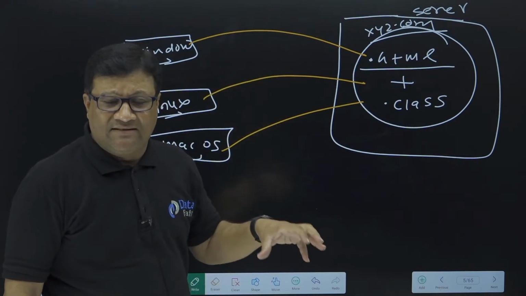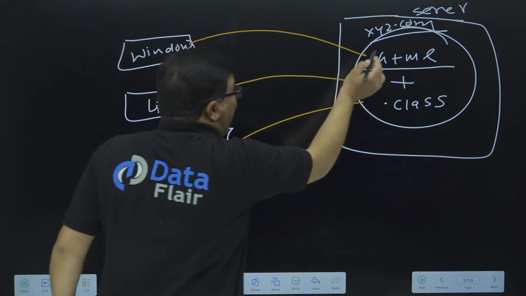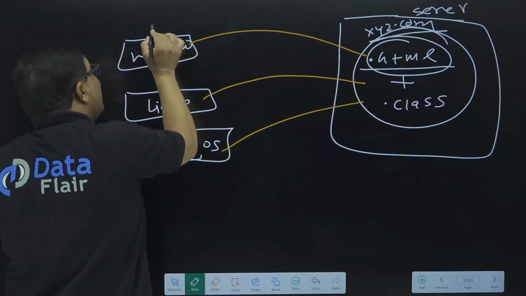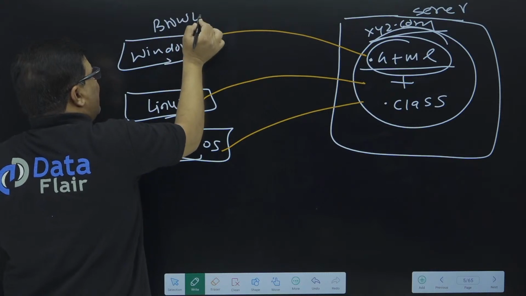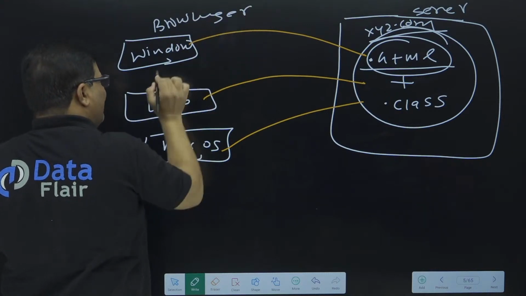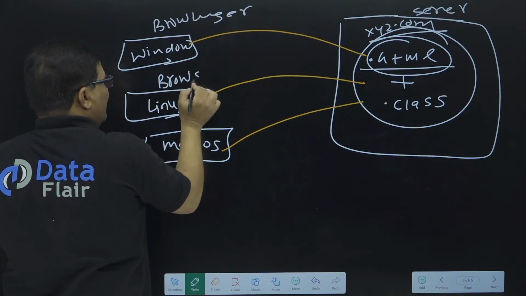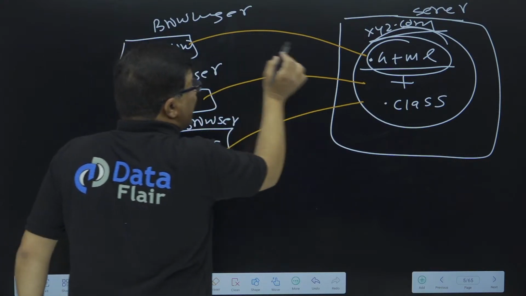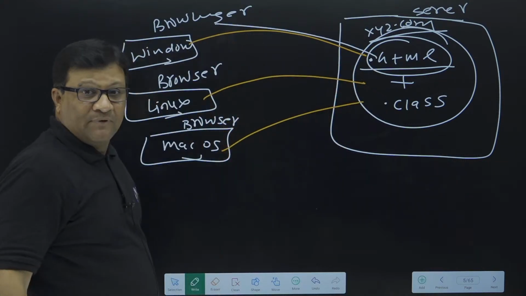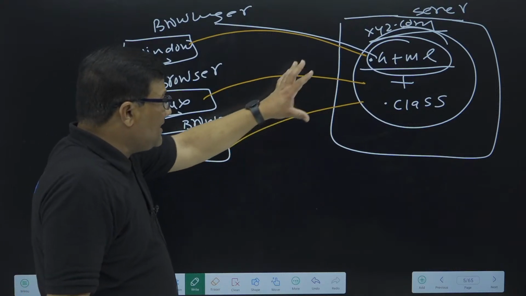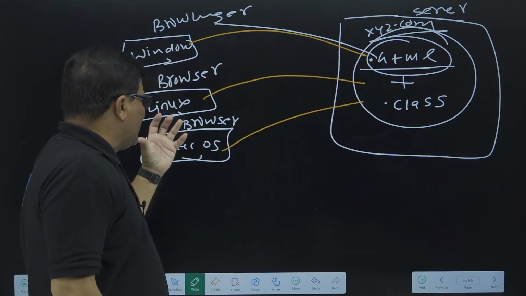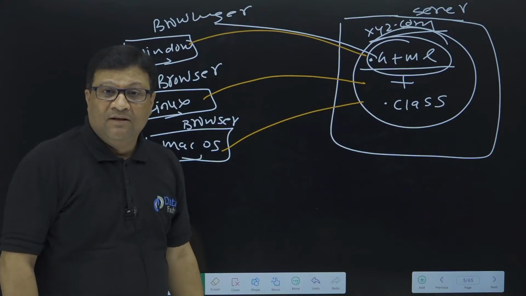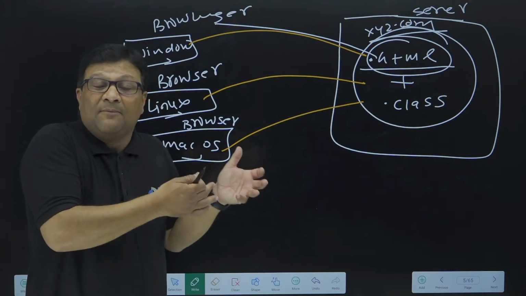Once you access this website, the HTML code is executed by the browser, because every website must be opened on a browser, right? So HTML code will give me a proper result in every operating system, because it is executed by the browser.